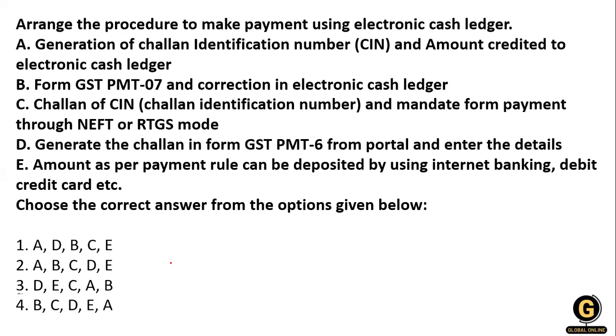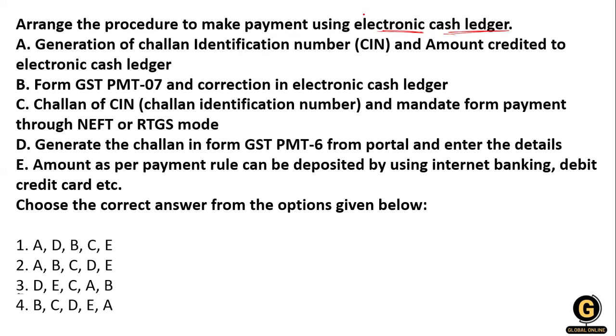Now, next question. Arrange the following procedures to make the payment using the electronic cash ledger and generation of the challan identification number. Here we are arranging the procedures to make a payment using the electronic cash ledger.